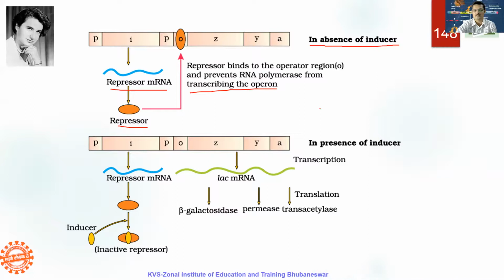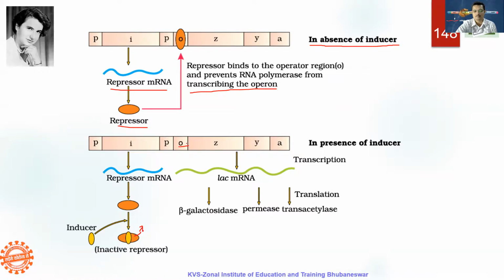But the condition changes. When there is a low concentration of glucose, then a little amount of lactose gets inside the cell because this operon works at a smaller level. So now the second option, lactose, has to be utilized, right? So what will happen now? Now lactose, when it enters the bacterial system, lactose or allolactose, binds the repressor and inactivates it. So now this repressor is no longer available to bind with the operator.